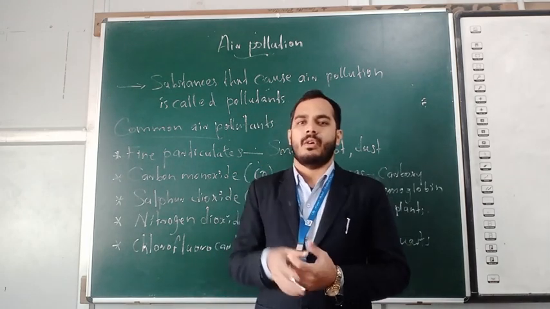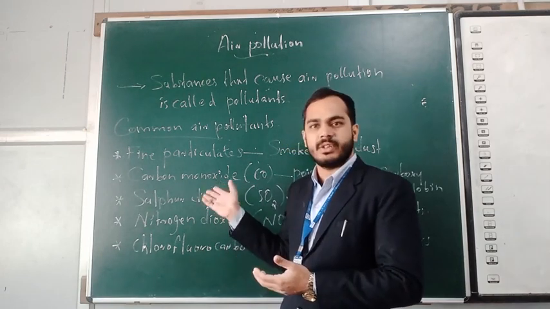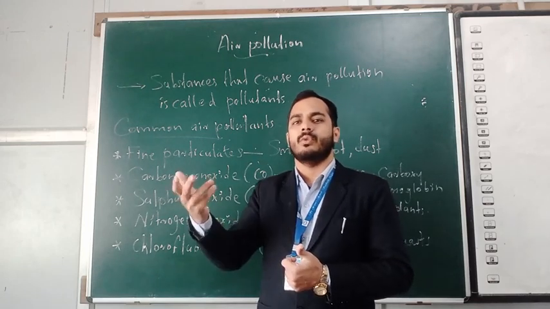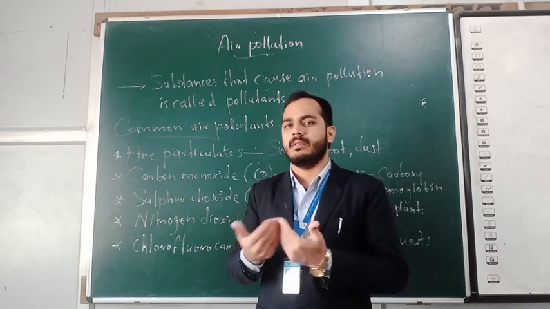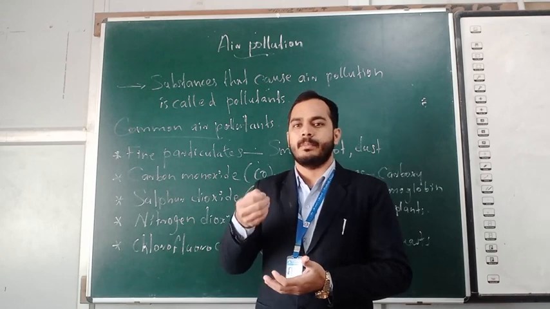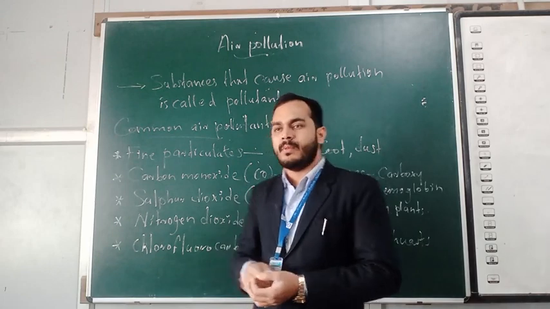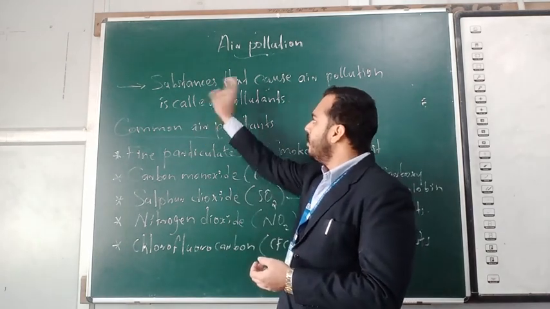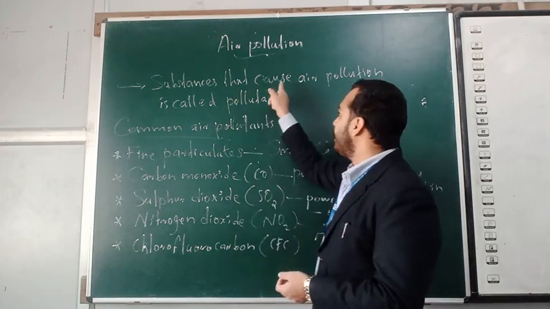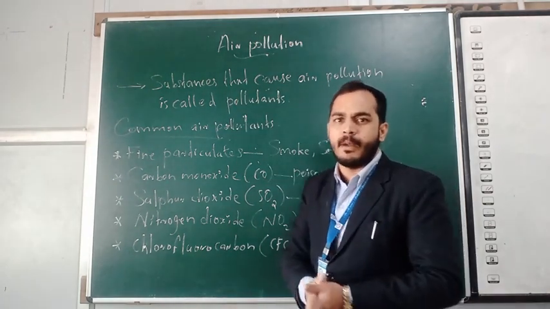If unwanted substances like dust or soot or some other particles are mixed with that air, that turns to pollution. That's why we call it air pollution. So mixing of unwanted substances or solid particles into the air is called air pollution. One word is given here: pollutant. So what is the meaning of pollutants? Pollutants means a substance that causes air pollution. A substance that causes air pollution is called a pollutant.